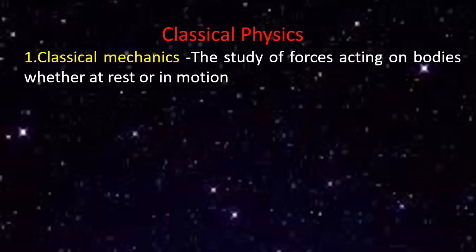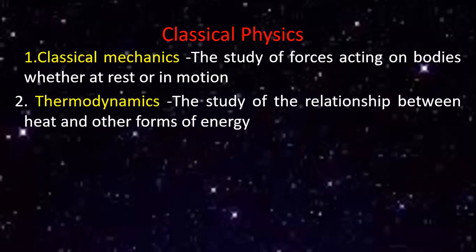Without considering the force, it is called what? Kinematics. The next thing is thermodynamics. Thermo means heat, and dynamics means moving.